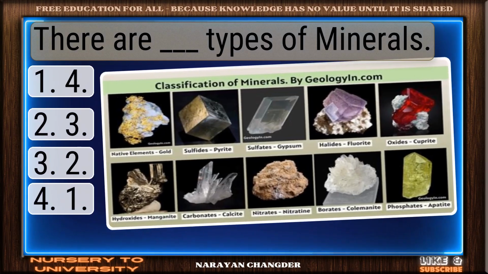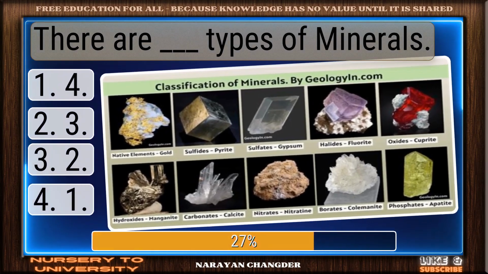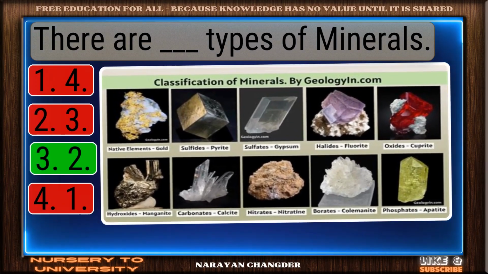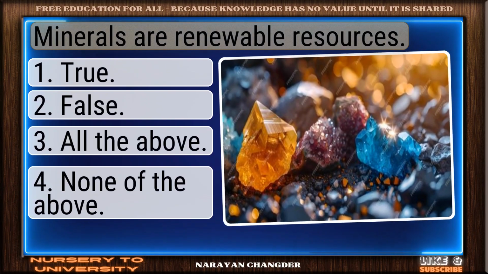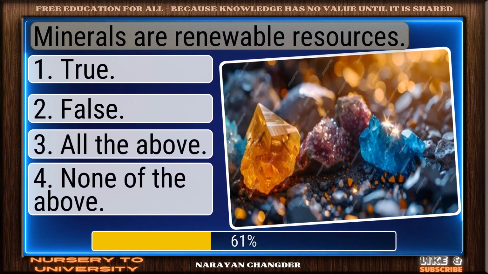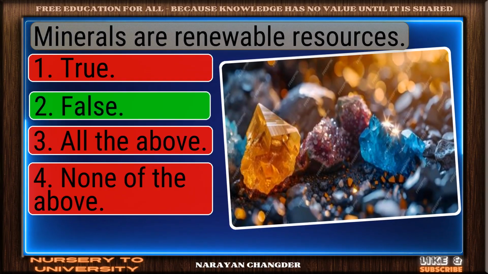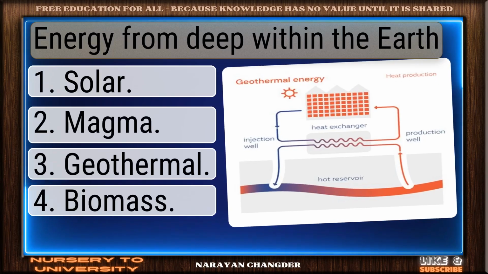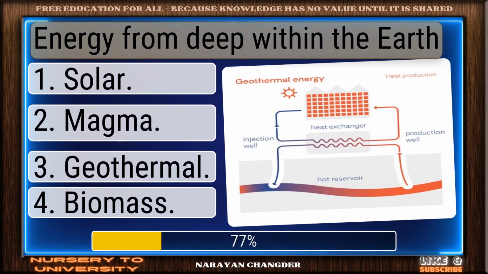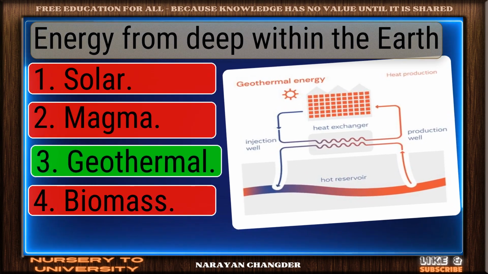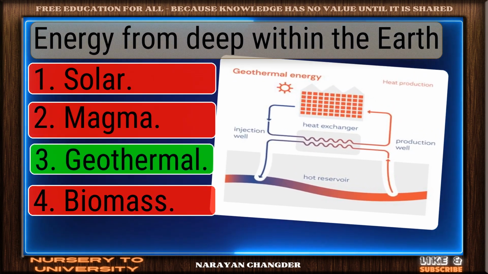There are dash types of minerals. Exactly. 2 makes sense. Minerals are renewable resources. Well picked. False is correct. Energy from deep within the earth. Great thinking. Geothermal is right.